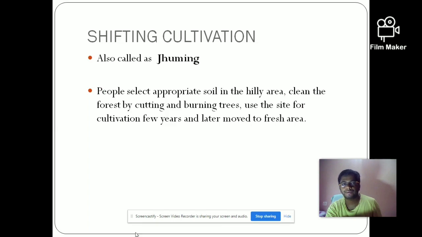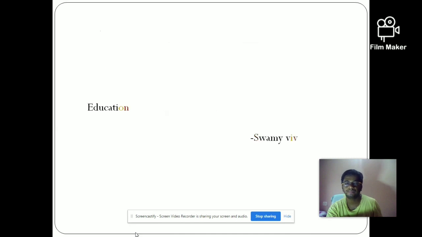This land becomes barren and leads to more and more soil erosion by the action of water and wind. This phenomenon is called jhumming, and it is more seen in areas like Andhra Pradesh and Orissa.